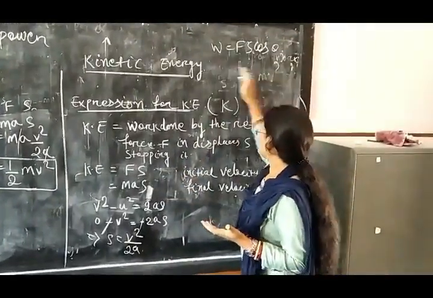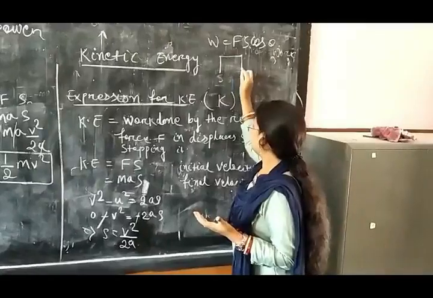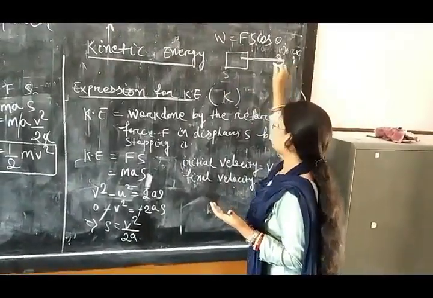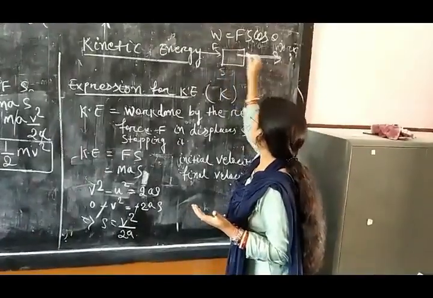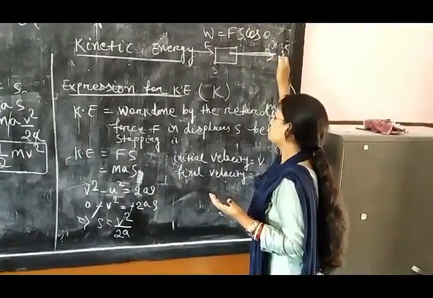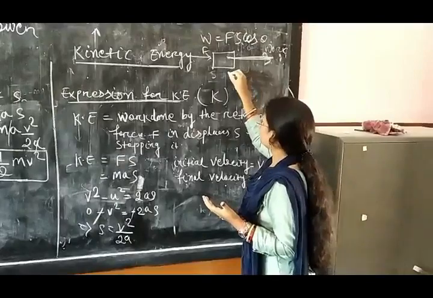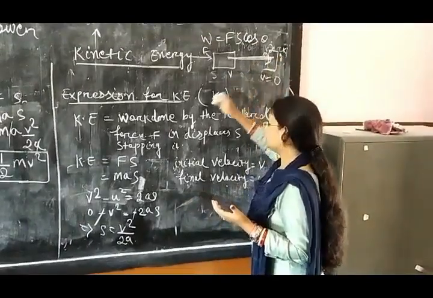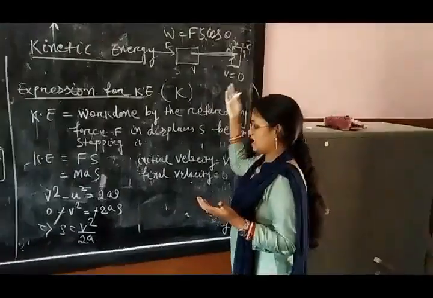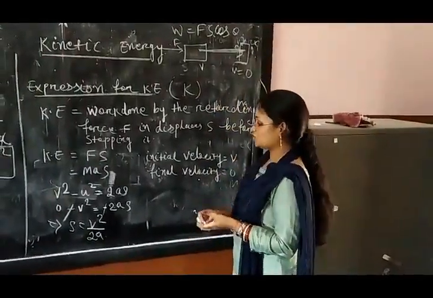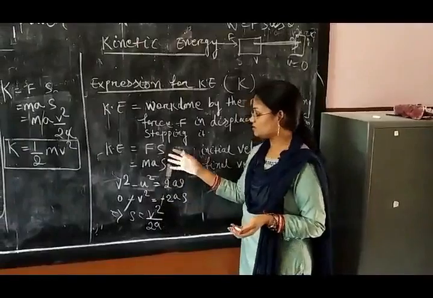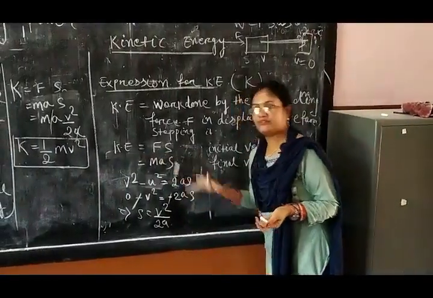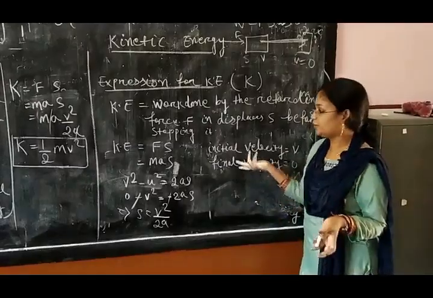Suppose one body is here, moving in this direction, and I am applying the force in this direction, and suppose initial velocity is V and the final velocity is 0. Since we are applying the force in this direction and the displacement is in this direction, theta is 0, so cos 0 is 1. So kinetic energy equals Fs. In this way also you can understand.